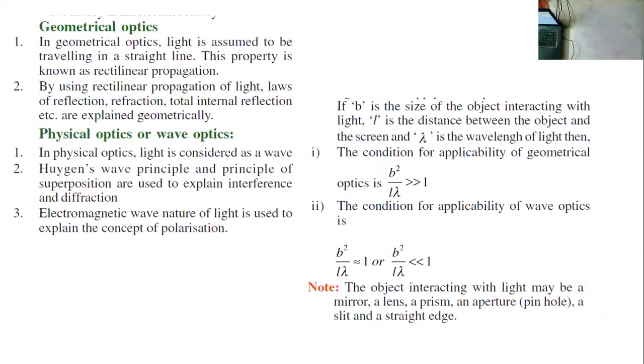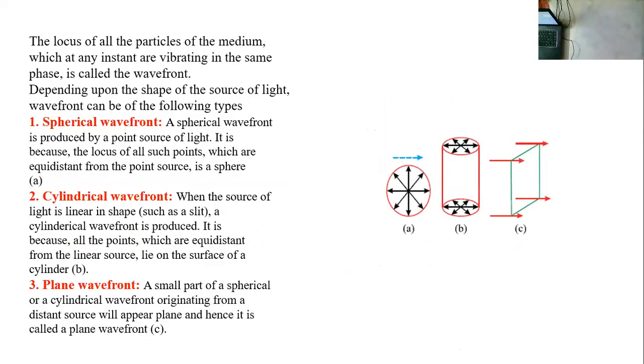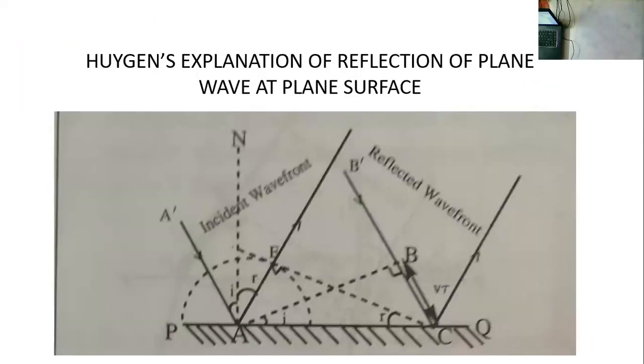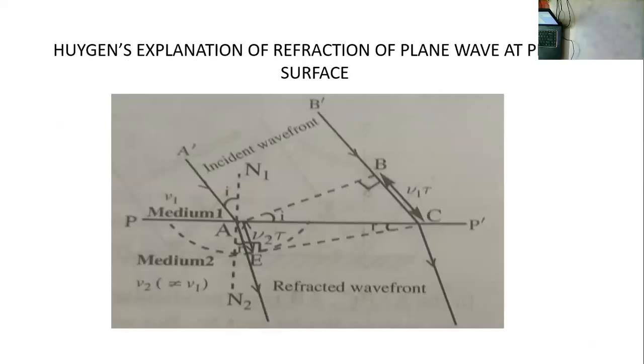The main condition for wave optics is b square by l lambda approximately equal to 1 or less than 1. We also covered types of wavefronts, Huygens principle, and Huygens explanation of plane waves for reflection as well as refraction.